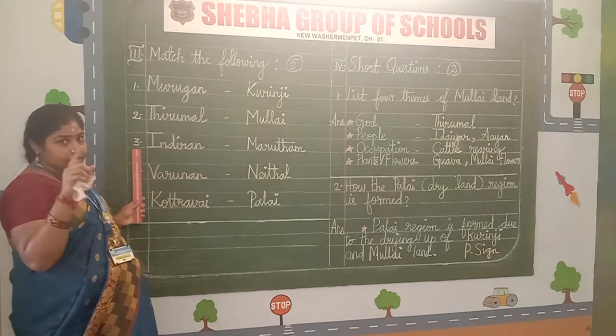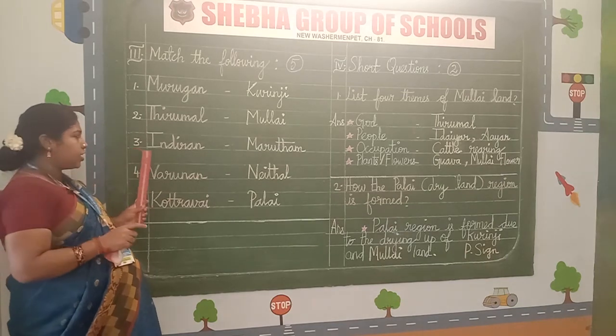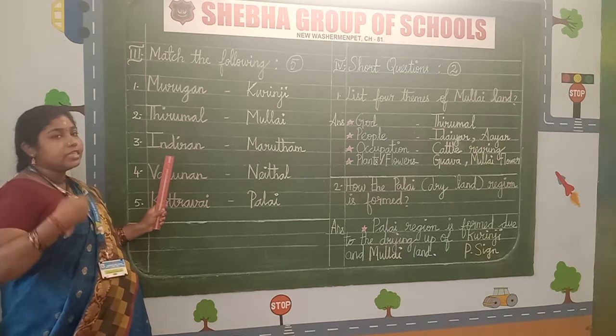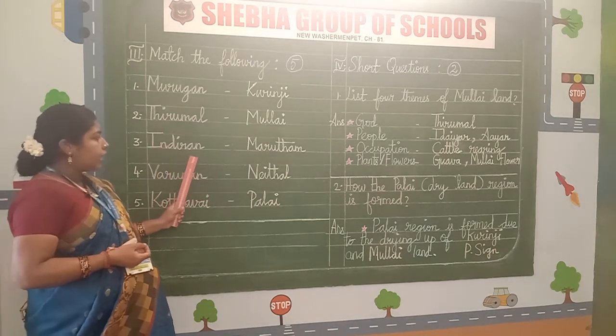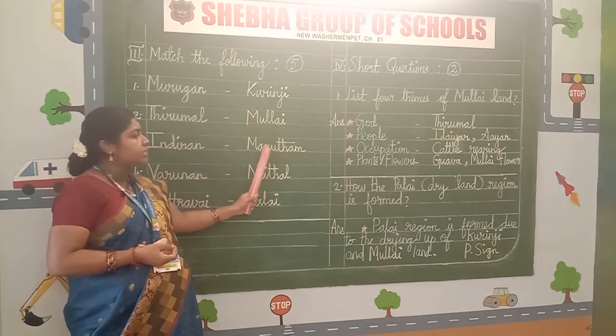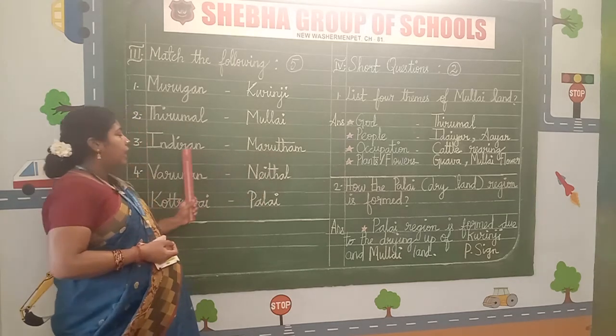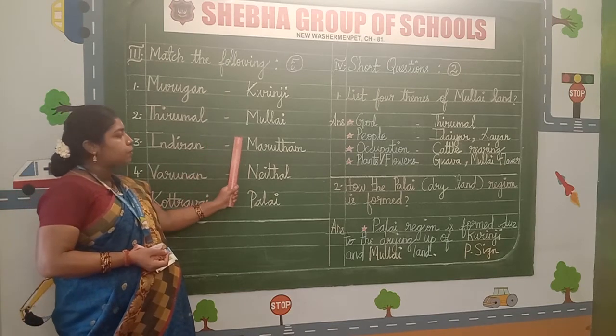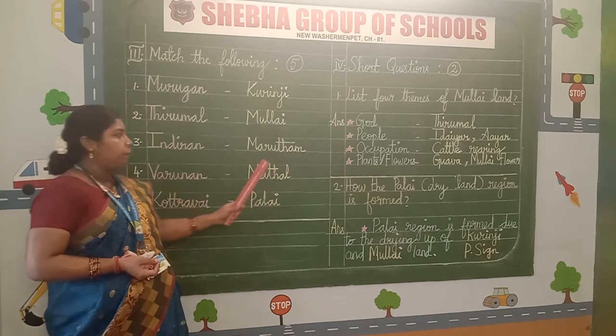Write the serial number 3 in the margin. Indiran. I should be capital. Spell the word. Indiran, space, hyphen, space, Marudam.